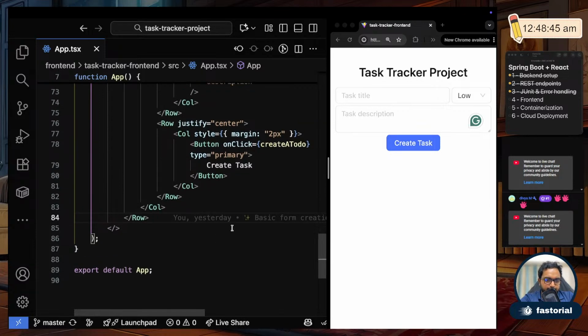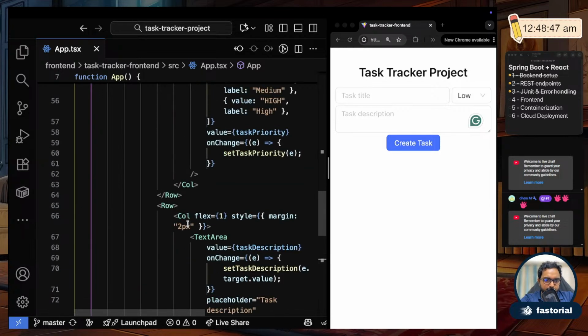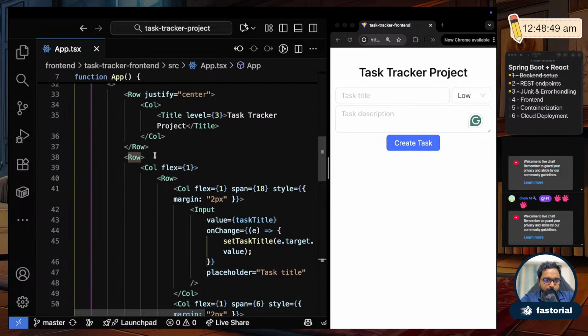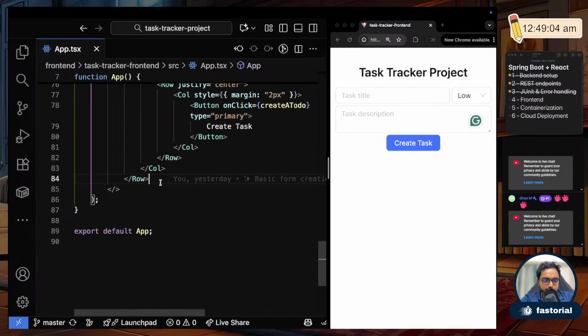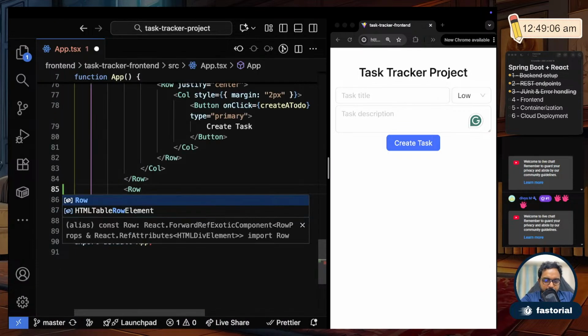So this row, right? Where is this row? So this row was the one which had all of this: the title, the priority, the input fields. Okay, we'll call it input fields. So I'll create one more row to show the existing data.